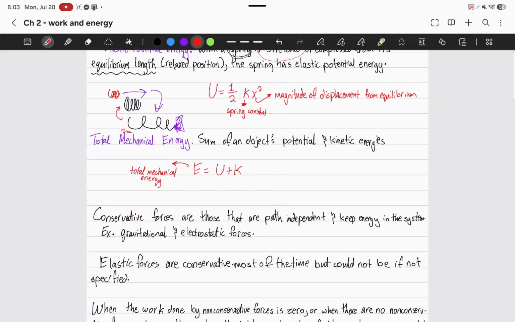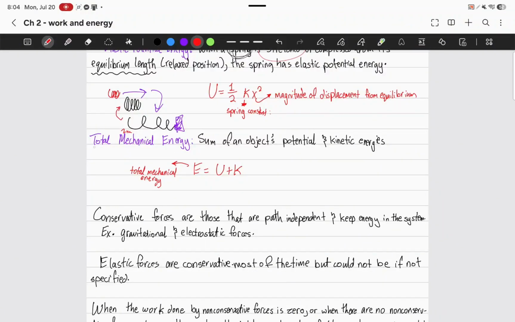Total mechanical energy is the sum of the object's potential and kinetic energies. So anytime you have an object, let's say that you hold, just think of a cannon. Imagine a cannon that's not going vertically, or it's not going exactly horizontal. It's somewhere in between. It's at a 45-degree angle. It has kinetic energy, which pushes it in a specific direction, and gravitational potential energy pulling it downward to Earth.